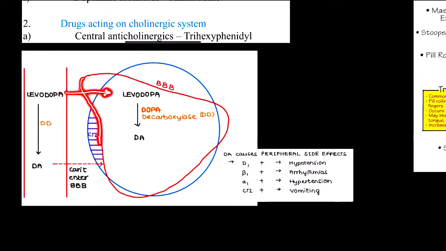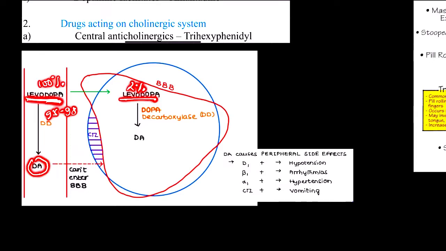So what will happen is that, let's suppose we are providing 100% of levodopa. Now when we are providing this 100% of levodopa, only 2% of levodopa will be reaching our brain. That means 95 to 98% of our levodopa will be converted into dopamine peripherally. That means there is dopa decarboxylase in our peripheral circulation also.